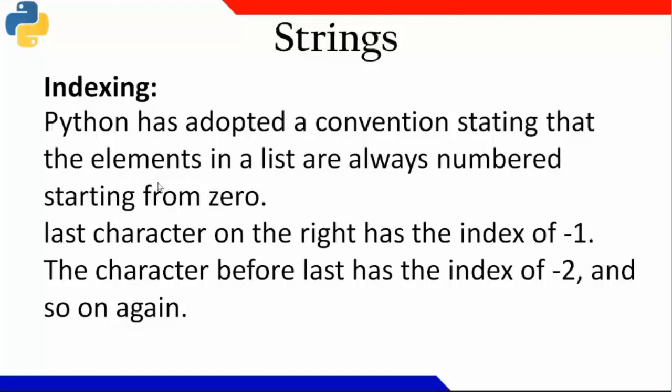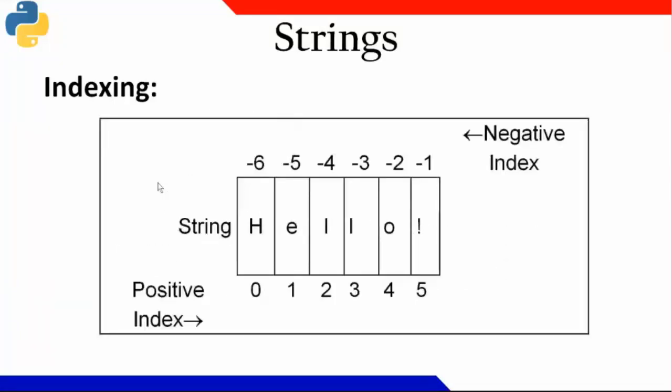Whenever I am traversing from left to right, the index starts with 0. But when I'm traversing from right to left, the index starts from -1. I'll show you what it is. Now, the string is "hello", let us say, and when I'm using a positive index, H index will be 0, then 1, then 2, then 3, then 4. If I want to print the fourth index, it will print me O.